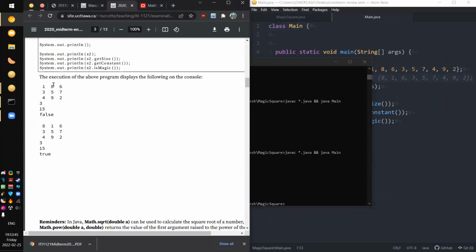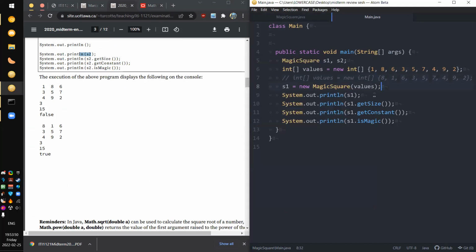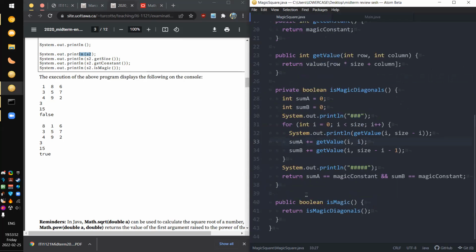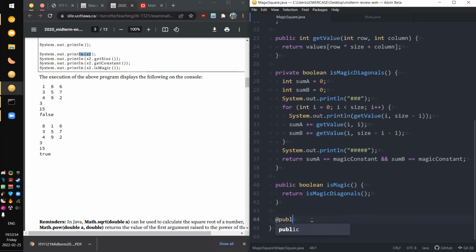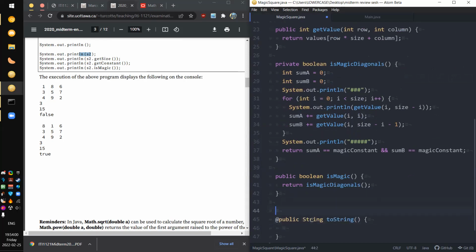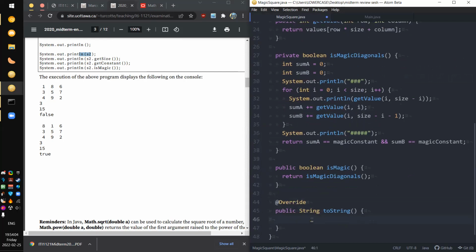So let's see. Oh, we have to print out the thing too? Okay, so now we know what the print S1 is. We have to do toString again. Public string toString. The professors don't teach you this, but it's good form. That override thing.